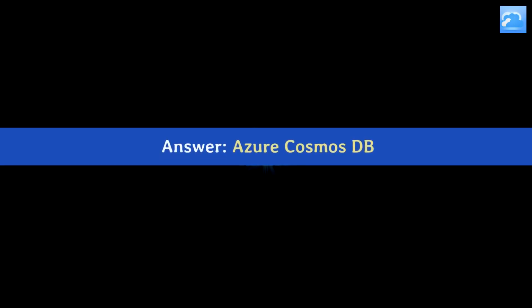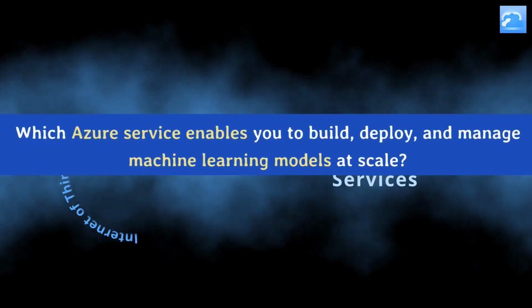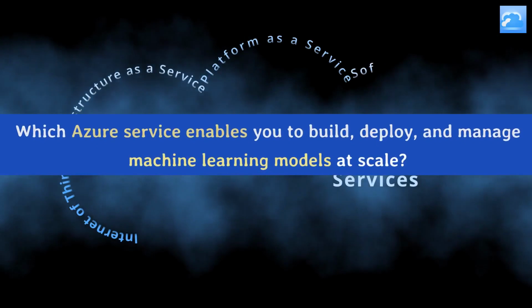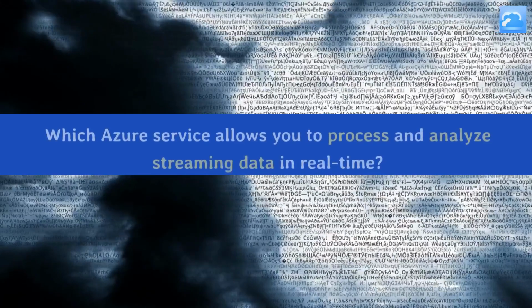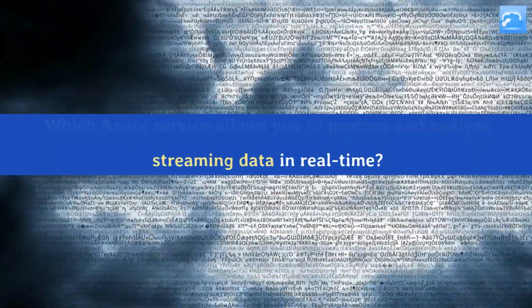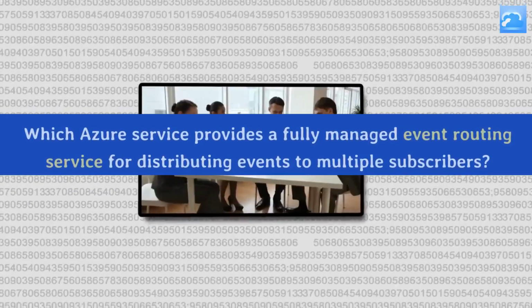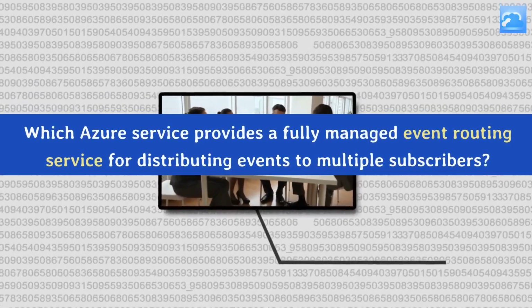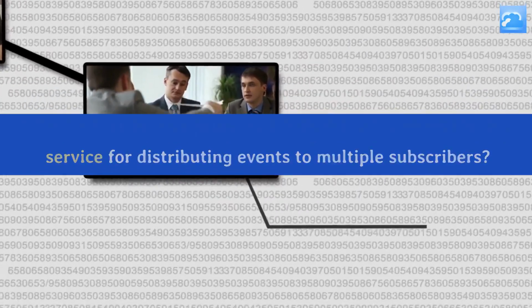Answer: Azure Cosmos DB. Which Azure service enables you to build, deploy, and manage machine learning models at scale? Answer: Azure Machine Learning. Which Azure service allows you to process and analyze streaming data in real time? Answer: Azure Stream Analytics. Which Azure service provides a fully managed event routing service for distributing events to multiple subscribers?